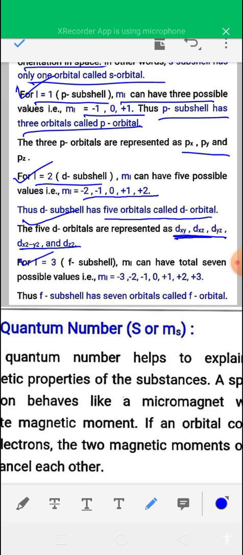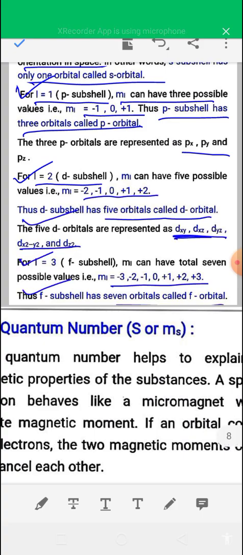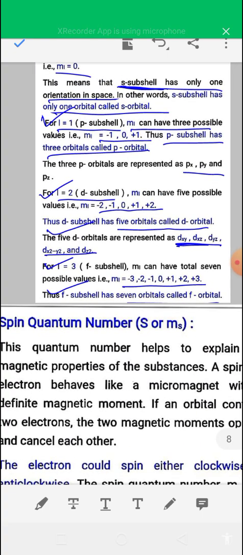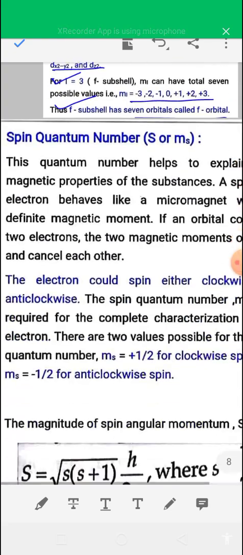Similarly, for the f subcell, l is equal to 3, and ml can have a total of 7 values, minus 3 to plus 3, that is minus 3, minus 2, minus 1, 0, plus 1, plus 2, plus 3. So the f subcell has 7 orientations, that means 7 orbitals, 7 f orbitals.